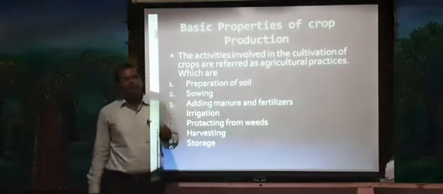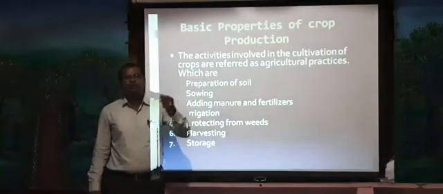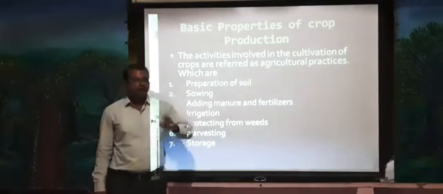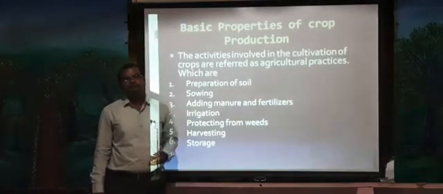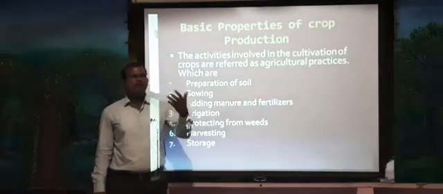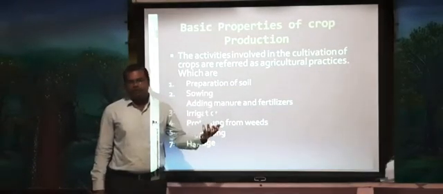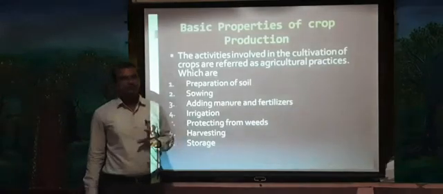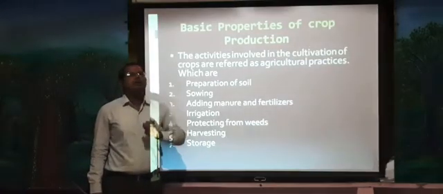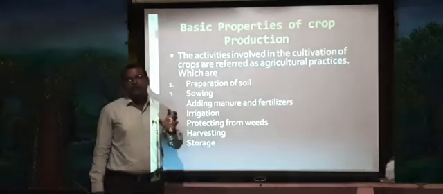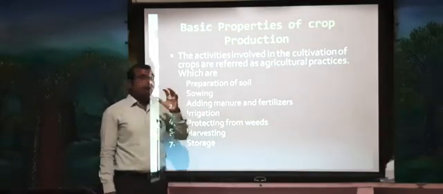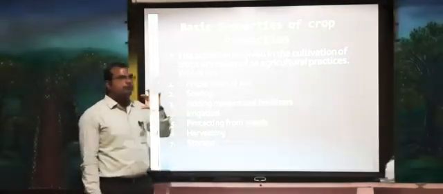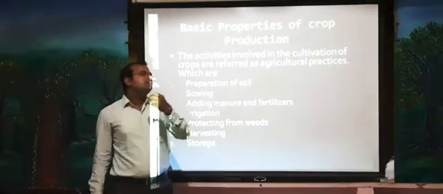Then you put them into the soil. After that you pour water. Later, after some time, it produces flowers or fruits that you take out. These are the usual practices you adopt in your surroundings while planting.